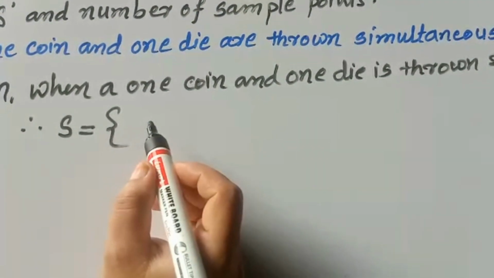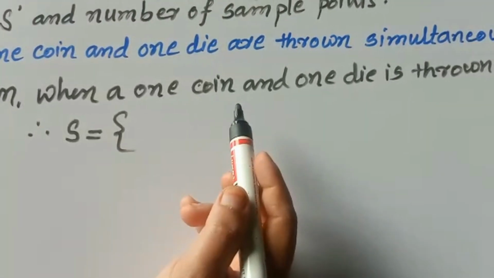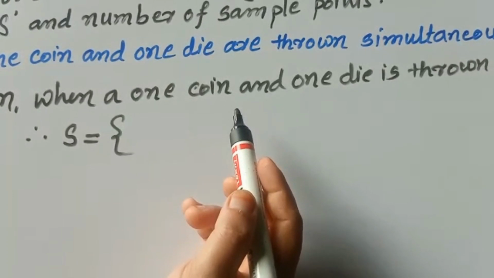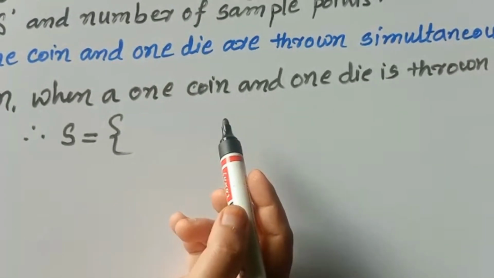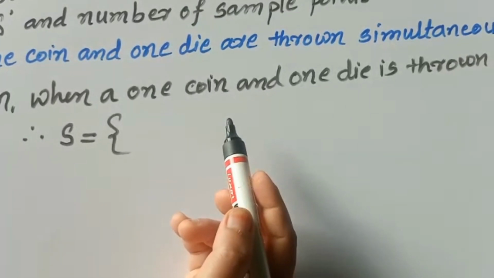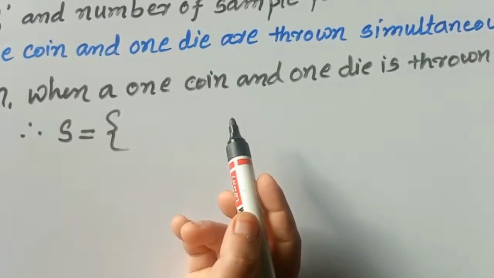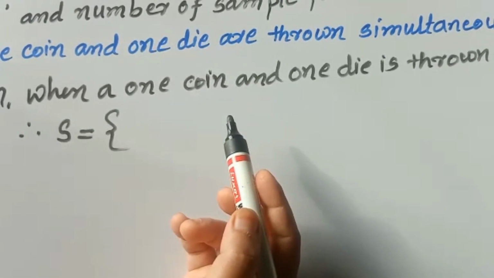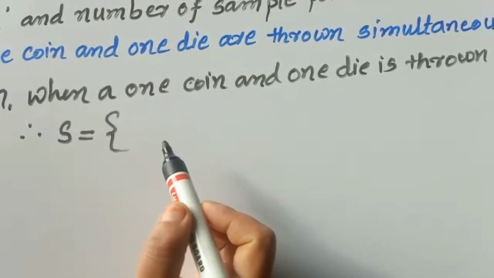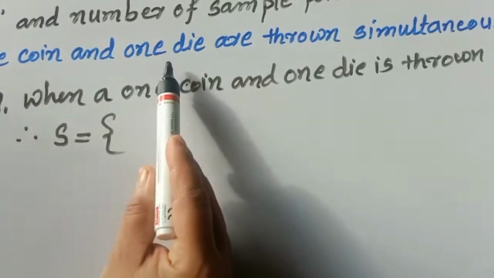In one coin two possibilities are there, head and tail, and in one die there are 6 possibilities, because the die has a total of 6 faces. On each face it has a particular number of dots: one dot, then 2, 3, 4, 5 and 6. So there are a total of 6 possibilities when we throw the die.